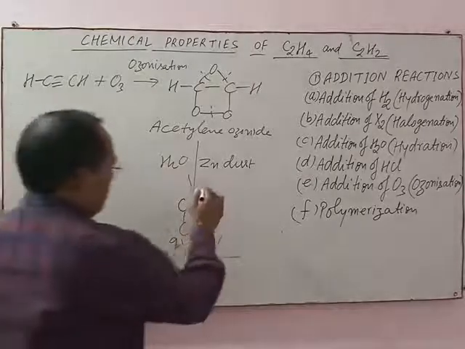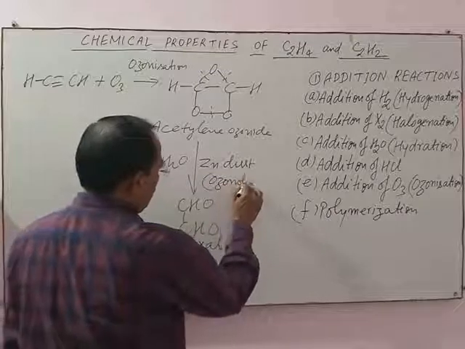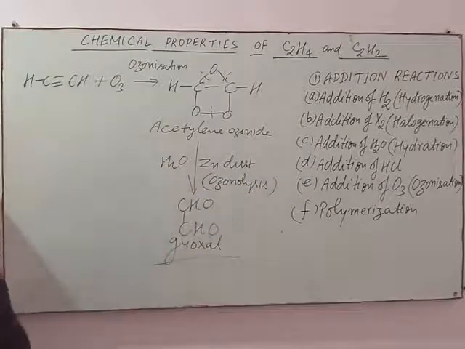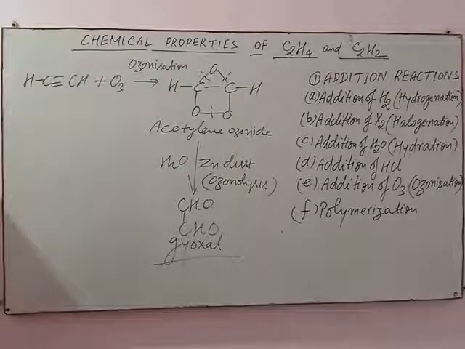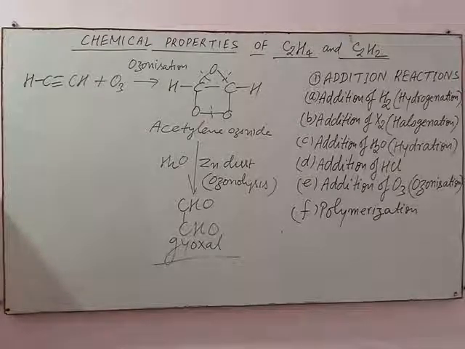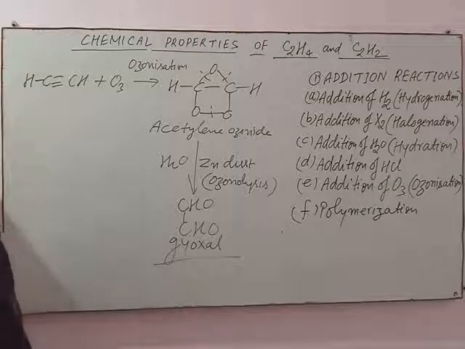This part of the reaction is called ozonolysis, and the complete reaction is known as reductive ozonolysis of acetylene. What is the name of this reaction? Reductive ozonolysis of acetylene.